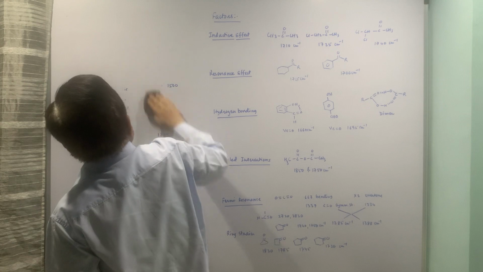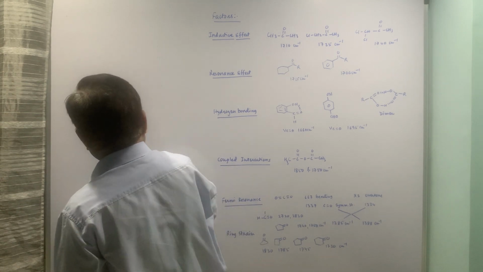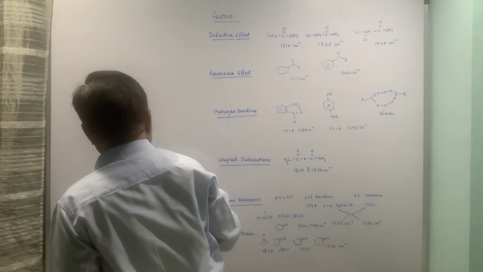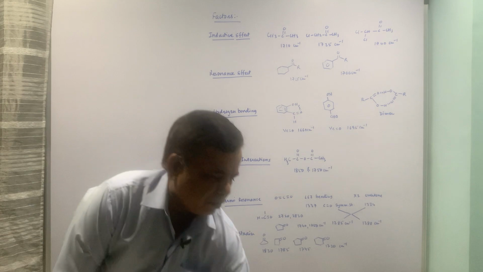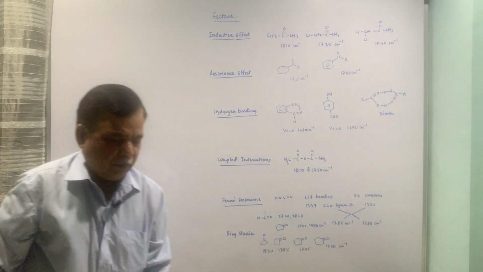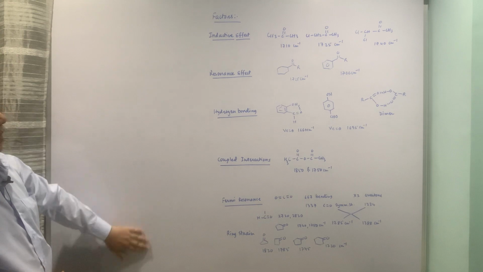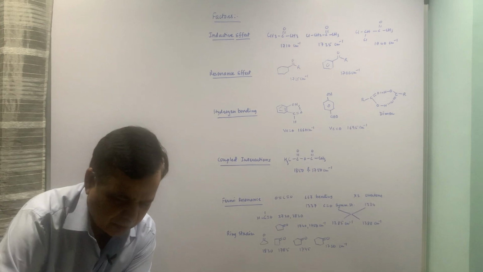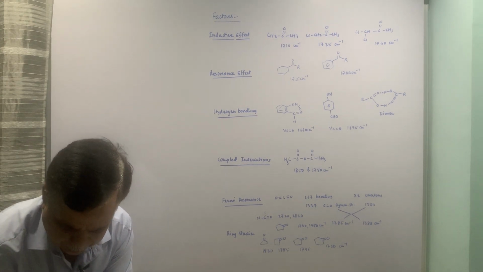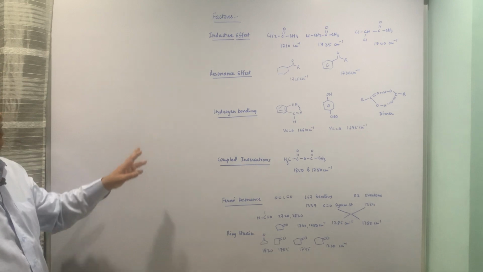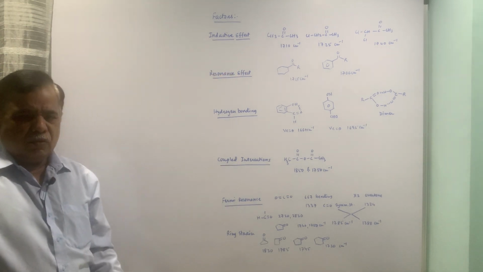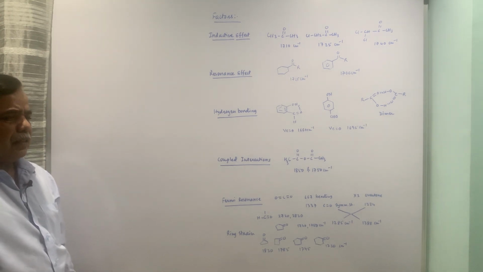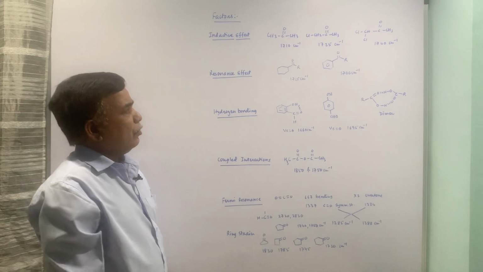Now, the important part of the topic, that is factors influencing carbonyl stretching, the stretching frequencies in the infrared region. So, what are the factors? Some examples I have written, we will write some more examples this side also. Once the examples are done, then we will look at the numericals. Inductive effect, as you know, is one of the factors which can influence the carbonyl stretching frequency in the ketones.